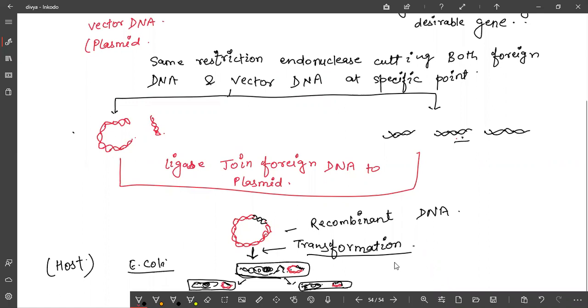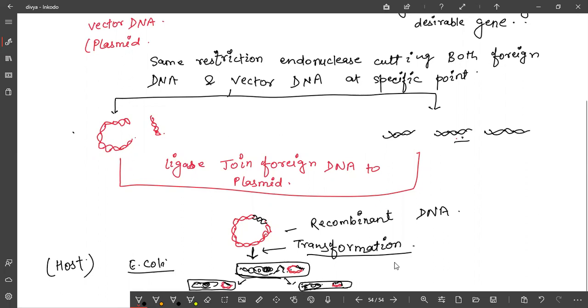The same restriction enzyme will be used because it will create sticky ends, which I will explain when we discuss the function of restriction enzymes. The same enzyme will be used to cut both the vector DNA as well as the foreign DNA. And now the foreign DNA will be ligated into the vector DNA with the help of the enzyme known as DNA ligase.